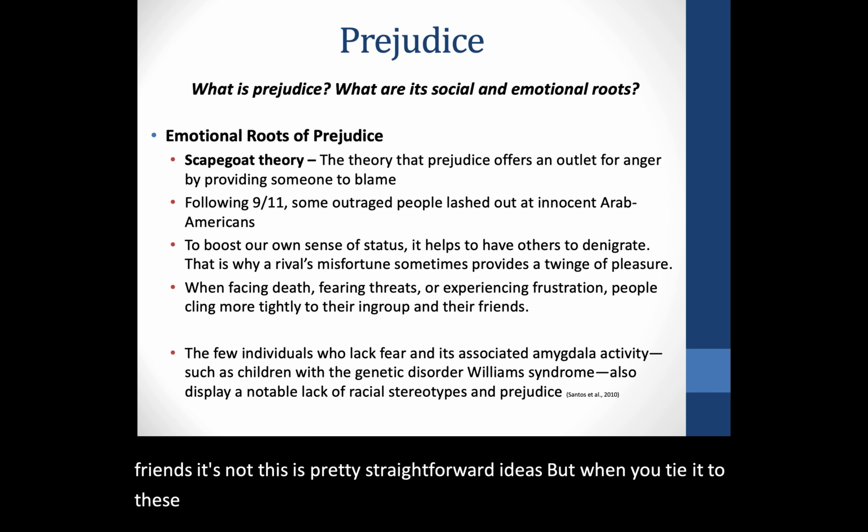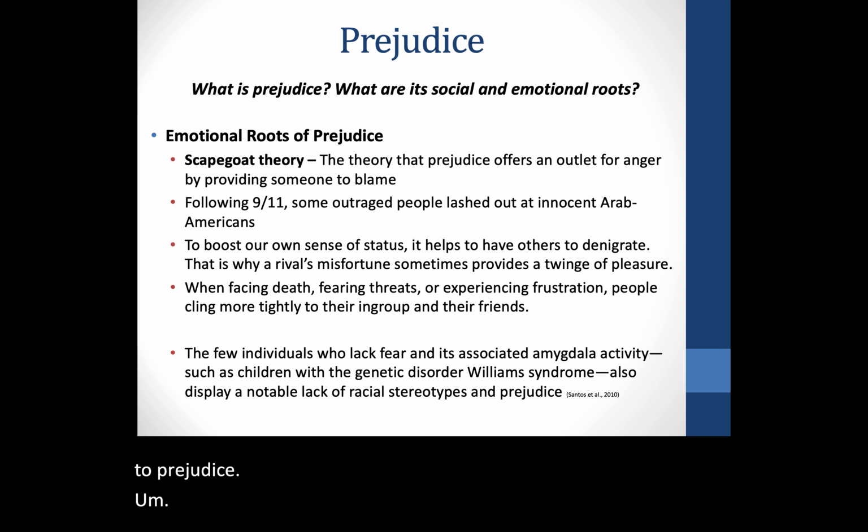An interesting thing: there are very few individuals who have a genetic disorder called Williams syndrome, and they don't have amygdala activity associated with fear. So they don't feel fear, which could be very terrible in a situation where you should be afraid of something. But we also see that they display a notable lack of racial stereotypes and prejudice, right?